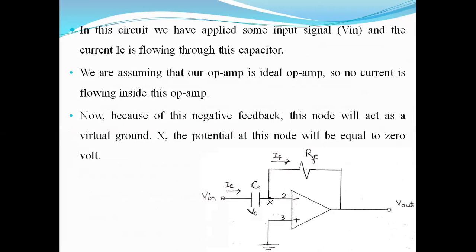We are assuming that our op-amp is ideal, so no current will be flowing inside this operational amplifier. However, a current in the range of nanoamperes flows, which is considered negligible. Now, because of this negative feedback, this node X acts as a virtual ground. The potential at this node will be 0 volts.